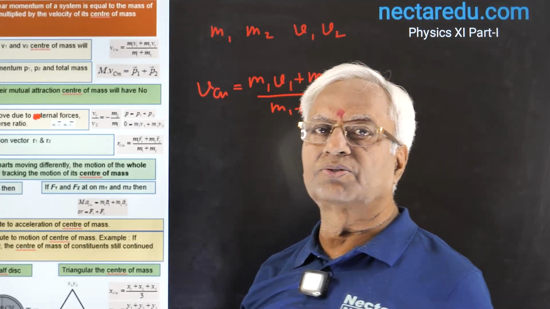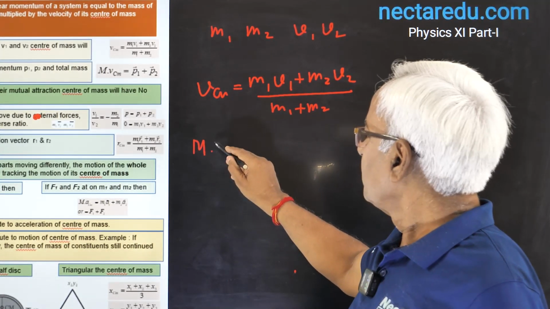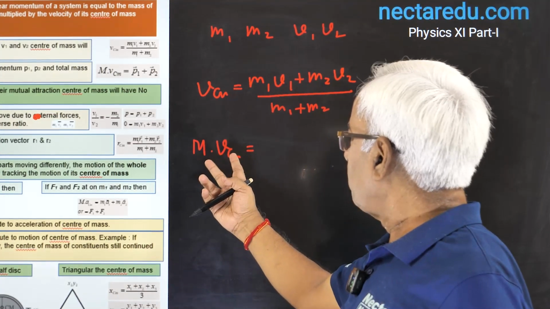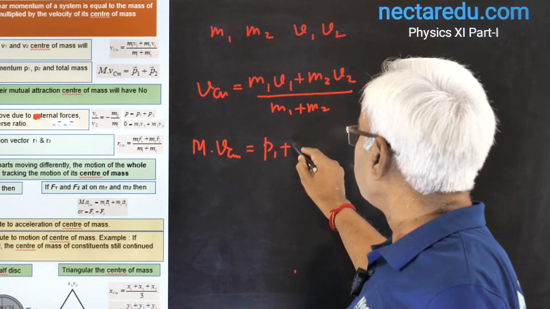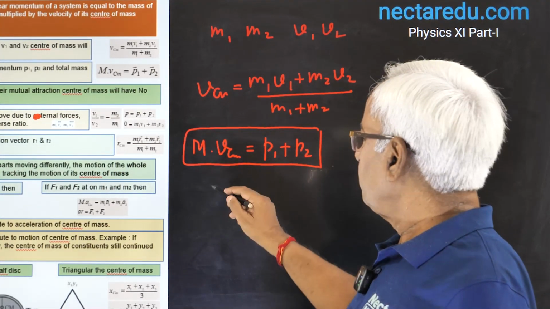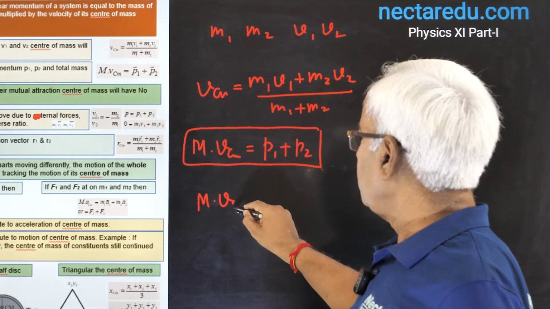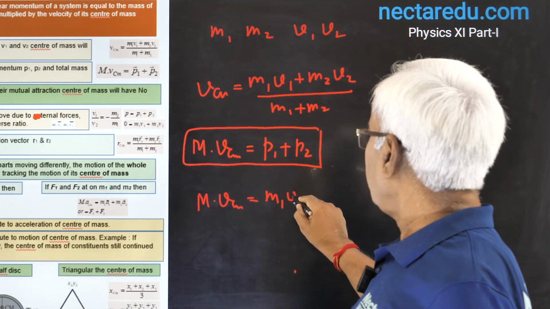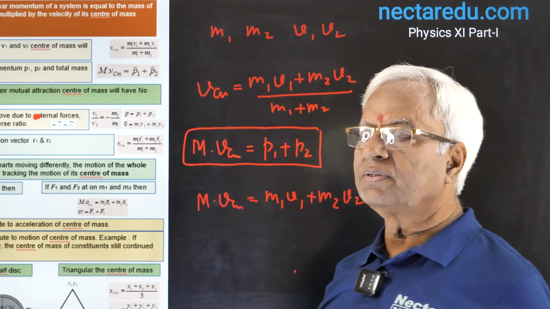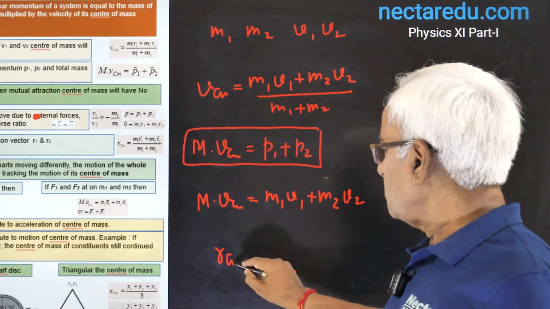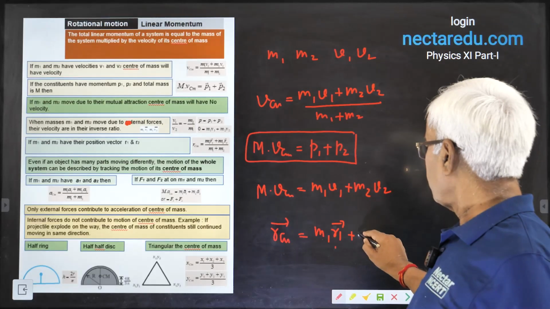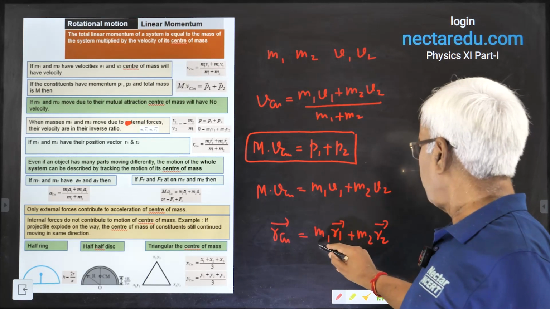The total mass of the system is, suppose, capital M, then the velocity of CM will be such that when we multiply the two, we get the sum of the momentum of all the constituents of the system. It might also be written as M V_CM equals m1v1 plus m2v2. One more thing we have to remember: for finding the position vector of CM, we can use this formula. Position vector.